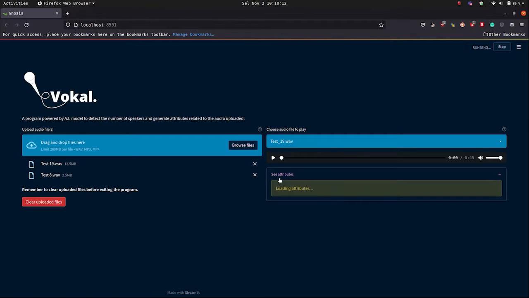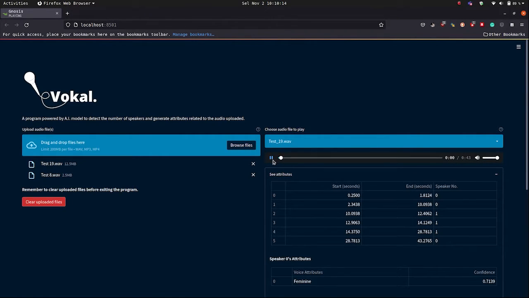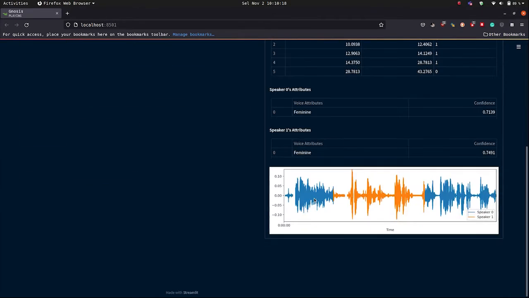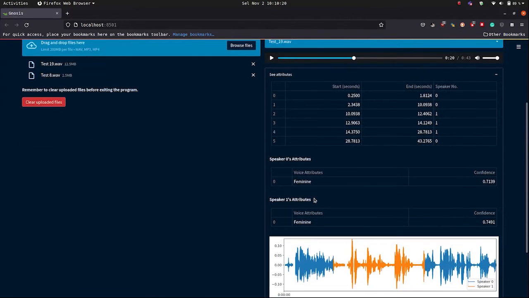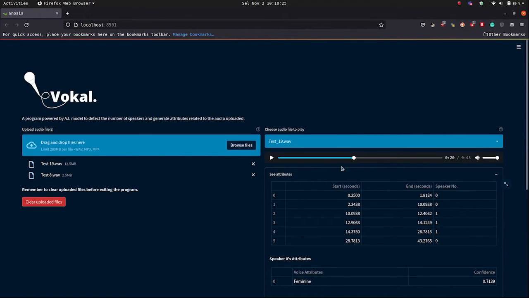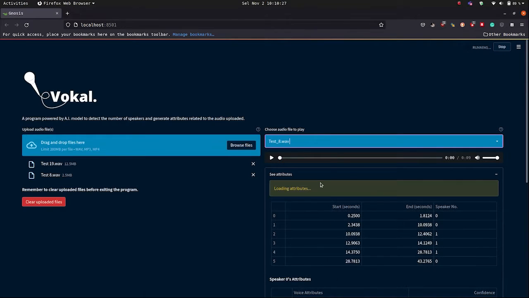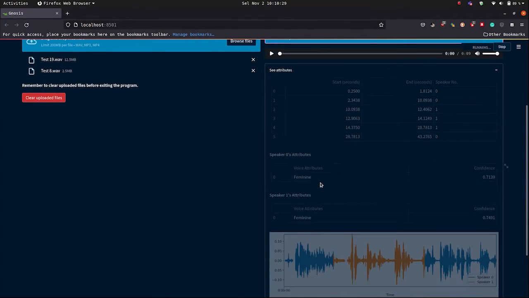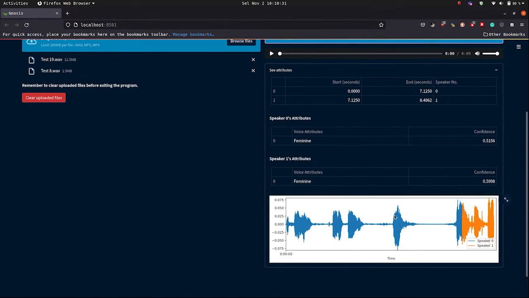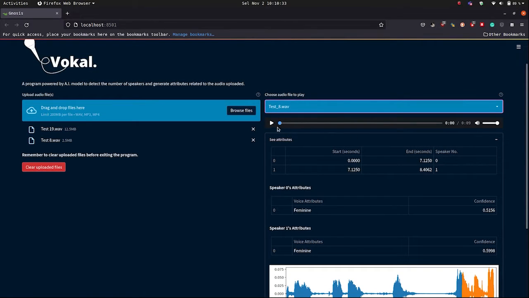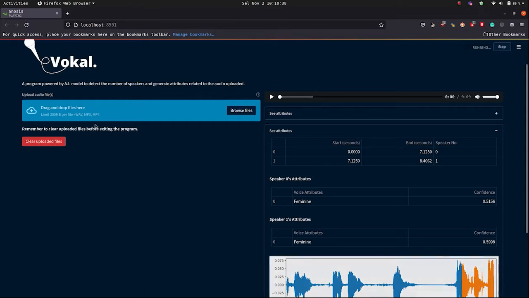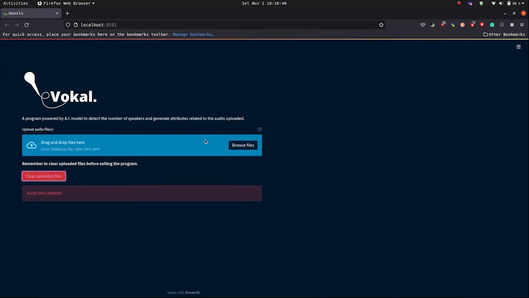Okay, so we press this button to see the attributes, and as you can see, it displays the timeline of the speakers. So speaker 0 and speaker 1, as well as the attributes down here, as well as the waveforms that separate the speakers. So let's try the other test case, and as you can see, it's the same thing here. And you can see that speaker 1 speaks until 7 and speaker 2 speaks until 7 to 8. And after this, we clear the uploaded files, and that is about it for the model deployment.